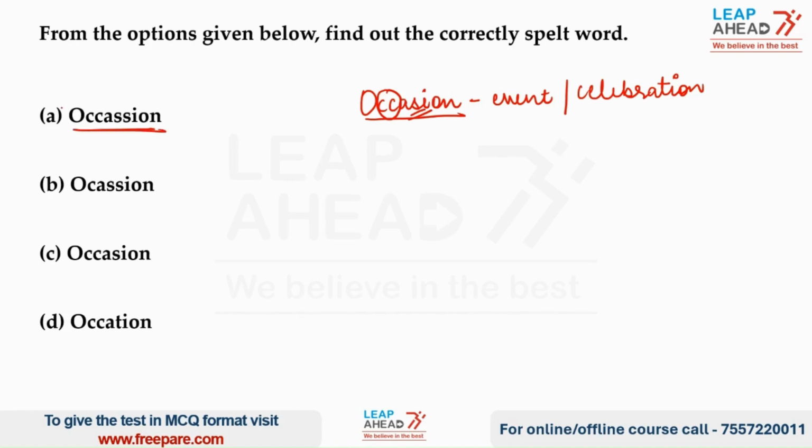We can eliminate option A because we can see that double S has been used instead of single S. Option B can also be easily eliminated because here we can see that single C is used instead of double C, and double S has been written instead of single S. Coming to option D, we can see that T has been used instead of S, which makes the spelling of the word incorrect. So we can see that in option C, the correct spelling has been written, which is Occasion. So the correct option is option C.